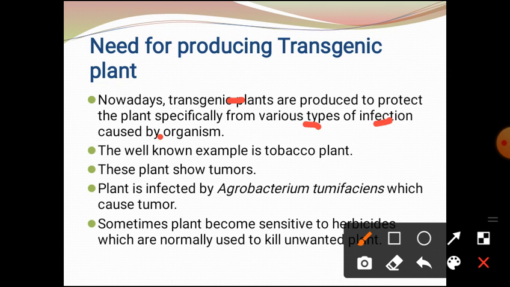Here we have taken the tobacco plant as the host plant and Agrobacterium tumefaciens as the organism. This plant shows a disease which can be identified by the tumors formed on the plant by Agrobacterium tumefaciens.